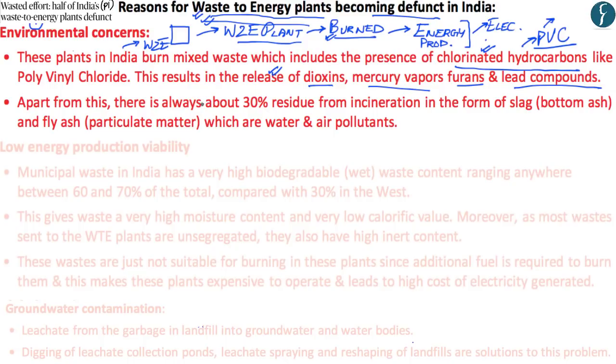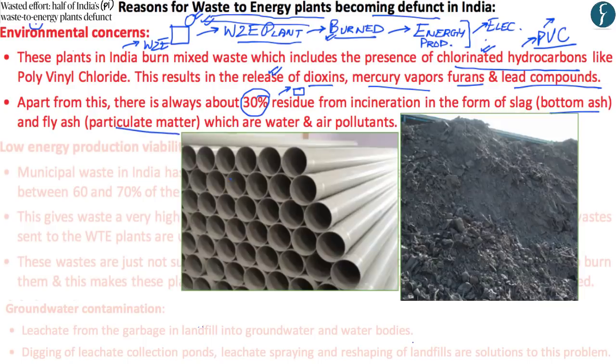And apart from this, in waste-to-energy plants within India, about 30% of the residue, meaning what is left over after the waste has been burned, includes bottom ash and fly ash. Now, if you take a look at both of these images, the first image shows what are called PVC pipes. What is generally happening within India is that the municipal waste which is collected contains a lot of products made from chlorinated hydrocarbons such as PVC pipes. And when these chlorinated hydrocarbons are burned, they release a number of dioxins, mercury vapor, furans, and lead compounds.